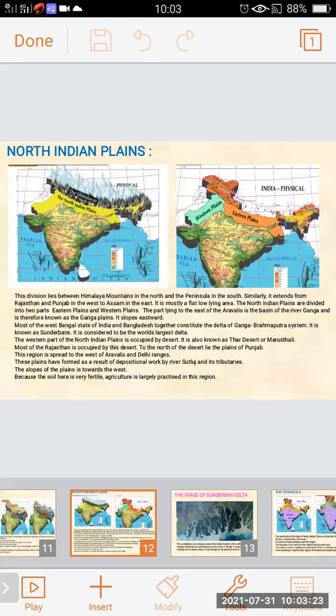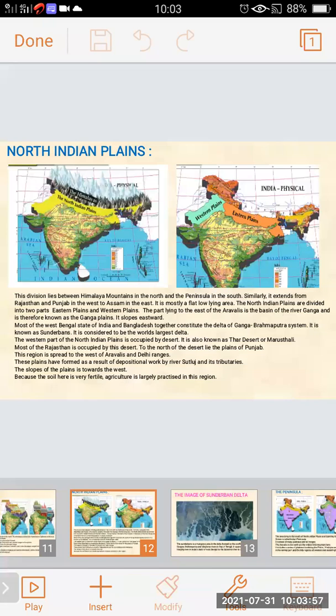The western part of the North Indian plain is occupied mostly by desert. It is known as the Thar Desert or Marusthali. Most of Rajasthan is occupied by this desert.